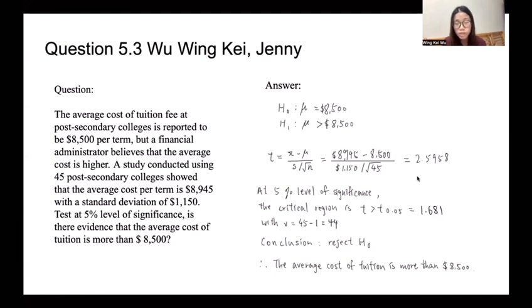So the t value 2.5958 is larger than 1.681. We conclude that we should reject the null hypothesis, and the cost of tuition is more than 8,500.